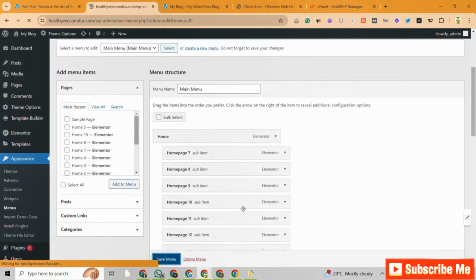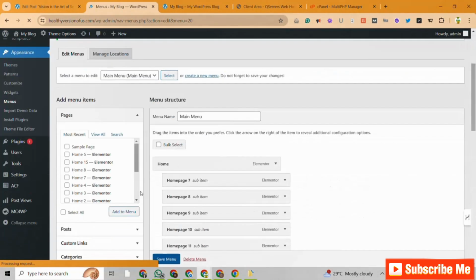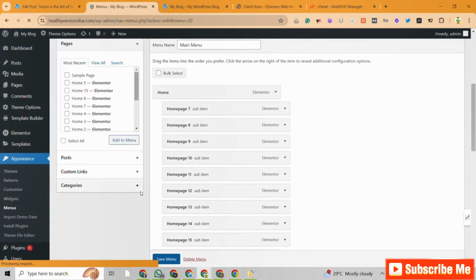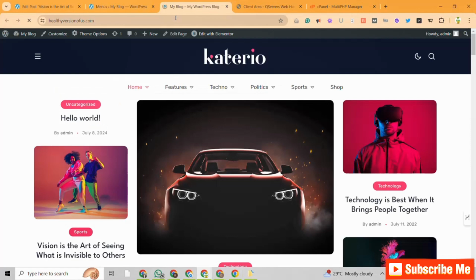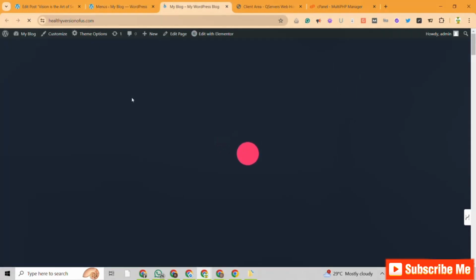So to add a new menu to your blog, yeah, I guess it should be the category menus that you want to put up. Come to categories, select any of the categories that you want to put up as a menu, and then add to menu right here. When you are done with that, go ahead also again and save up. So we have saved up and we have refreshed the blog.